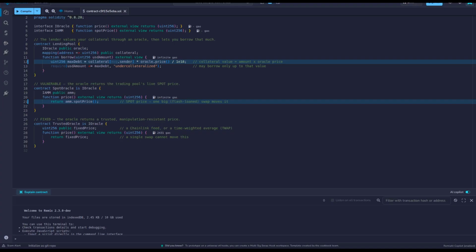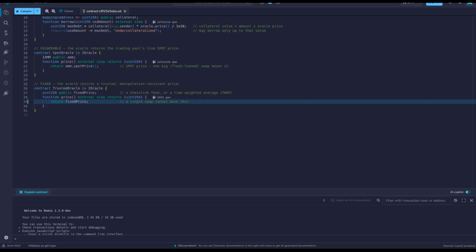Back to the code, the vulnerable path highlighted. When you borrow, the lender works out how much your collateral is worth by calling oracle.price. And that oracle returns am.spotPrice, the pool's instantaneous reserve ratio. That's the flow. A spot price is just a number a big trade can move. Feed it a manipulated pool, and it will happily report a manipulated price.